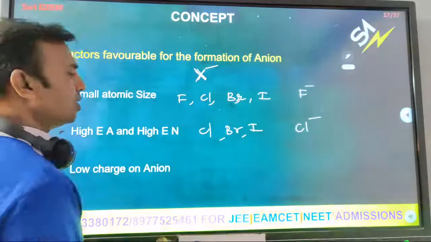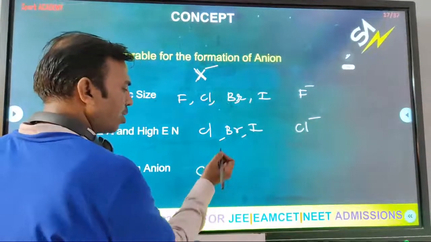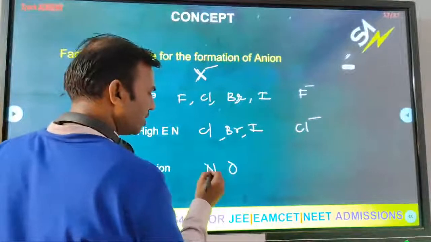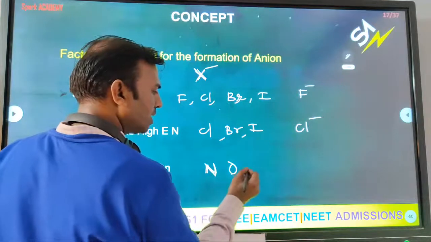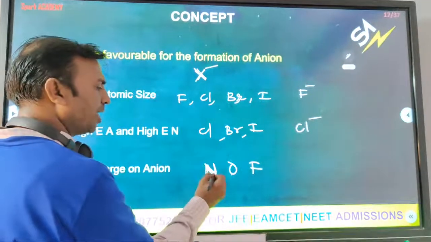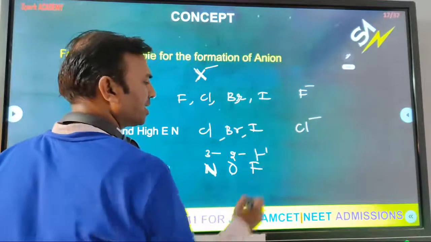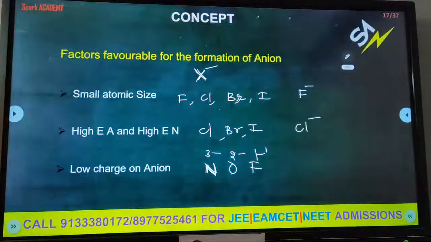Anion charges. So carbon, then nitrogen, oxygen, fluorine. What is the charge of nitrogen? 3 minus. What about oxygen? 2 minus. Fluorine, 1 minus. Yes. So which one readily forms an anion? Fluorine. Yes. So these are the favorable conditions and factors for the formation of the anion.